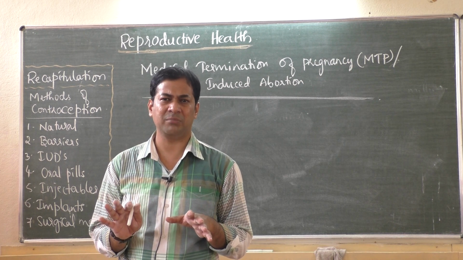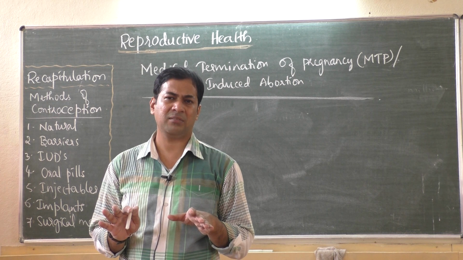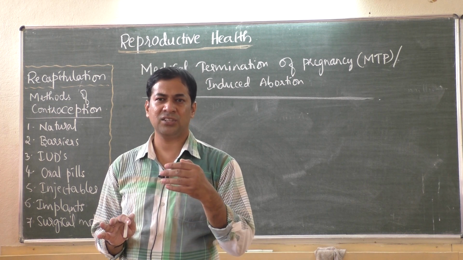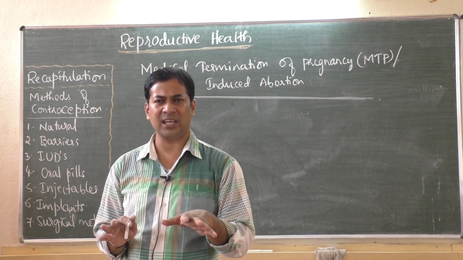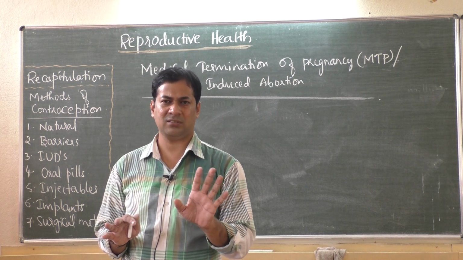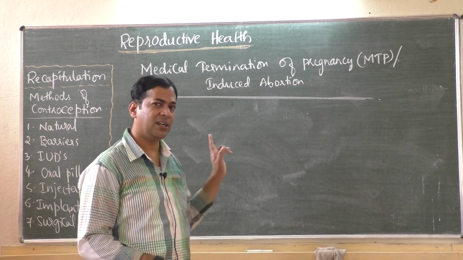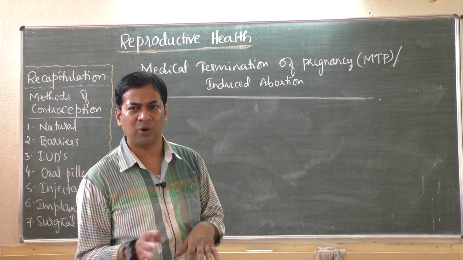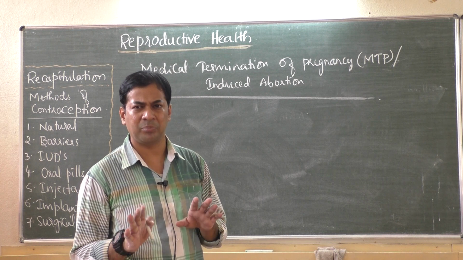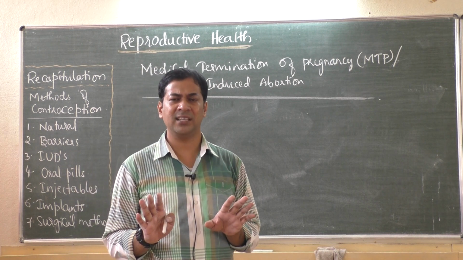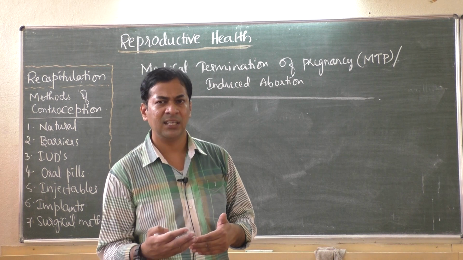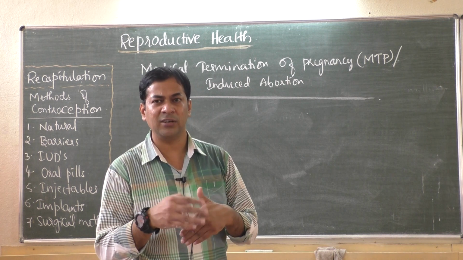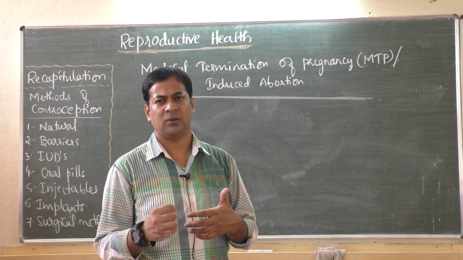You have heard sometimes a pregnant woman was having a pregnancy for 3 months, then she aborted. That means it naturally happened, doctors didn't do this. So here we are discussing induced abortion, that means forced abortion. Due to some problems doctors say continuing the pregnancy will be fatal, it may cause death of the pregnant woman and also the baby.